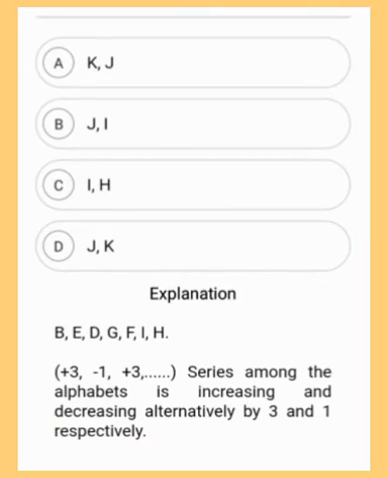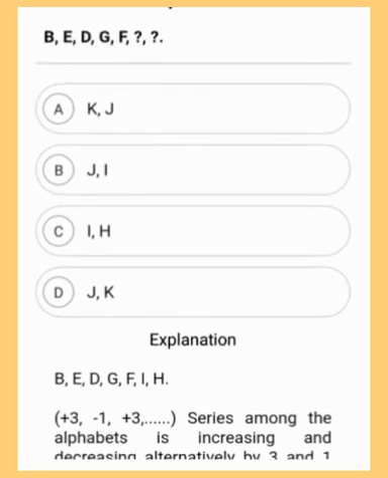As you can see in the series, it is increasing by plus 3 and then decreasing by minus 1, then again plus 3. So it goes on like this. So the next alphabet will be minus 1 and then plus 3. So it is increasing alternatively by 3 and decreasing by 1 respectively. So the correct answer is option C, which is I, H. Moving to the 10th question.